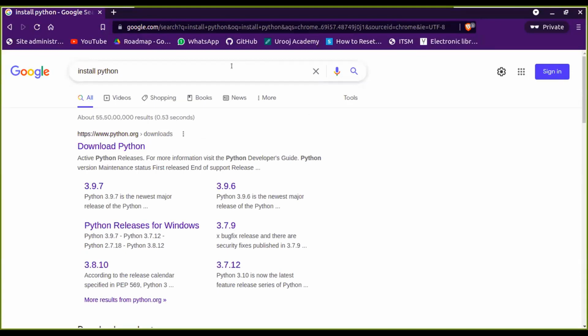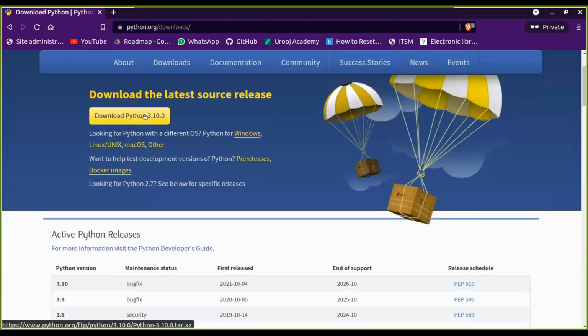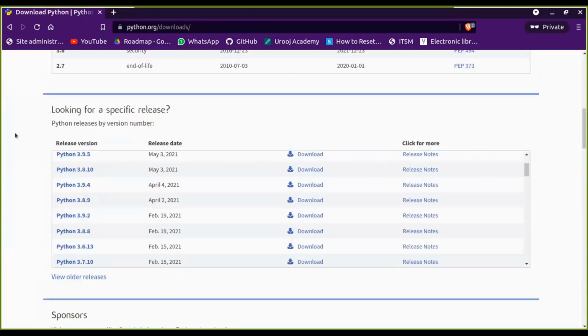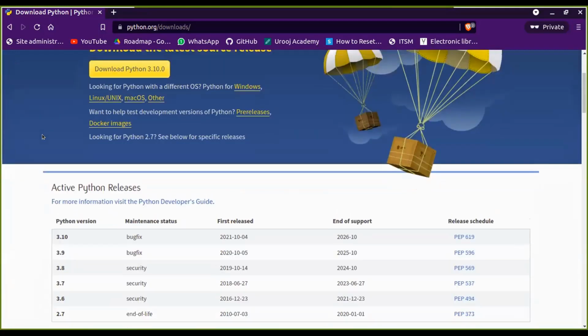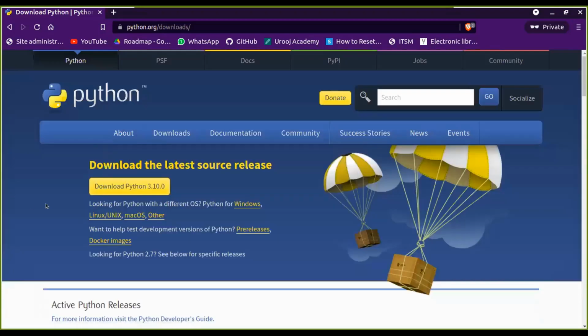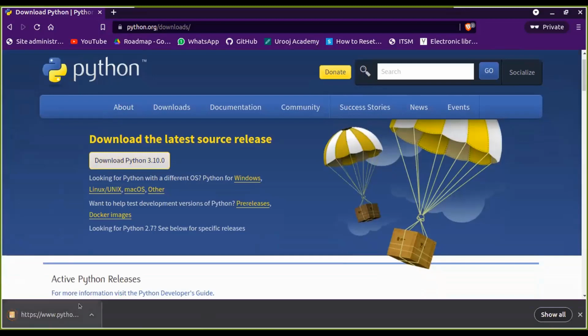So we'll simply search "install Python" and go to the official website of Python. The newest version is 3.10, which is the version in which many of the issues have been addressed. So you can use this, but if a new version of Python is released after 2 days or 4 days, I think you should stick to this version only. Okay, so we'll simply download it, and I have already installed it.